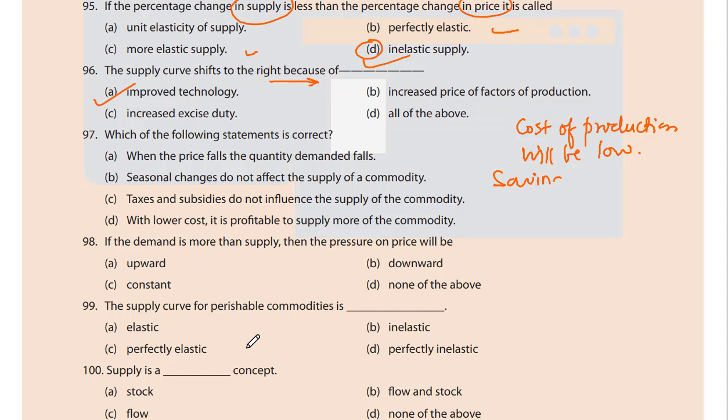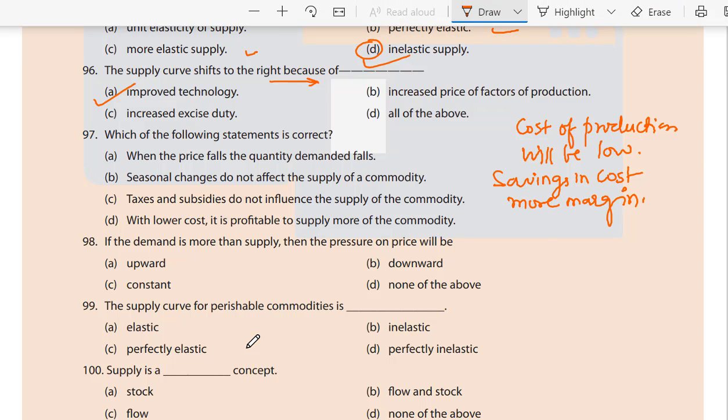Savings in cost, more margin. So the supplier will supply more units. 96 is done. Let's go to 97.